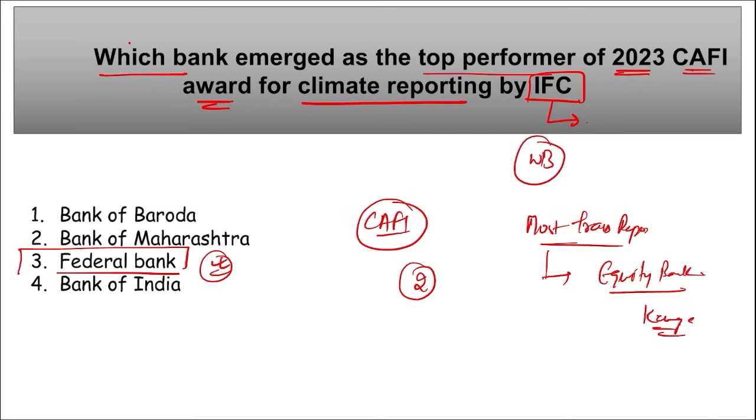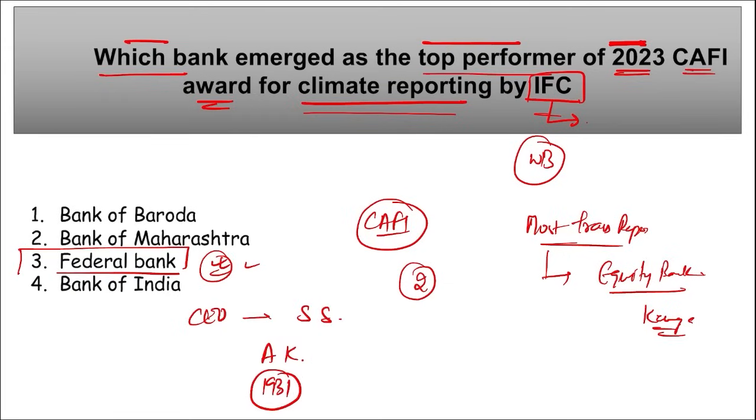Correct. So coming back, which bank emerged as the top performer of 2023 CAFI? And what is CAFI? Climate Assessment for Financial Institutions Award for Climate Reporting by IFC. It is Federal Bank. Right. Next, if we talk about Federal Bank, who is the Chief Executive Officer? Shyam Srinivasan. Headquarters is in Aluva, Kerala, and it was established in 1931.